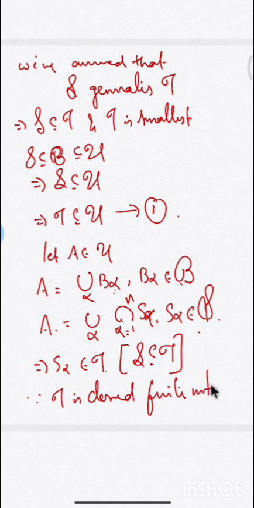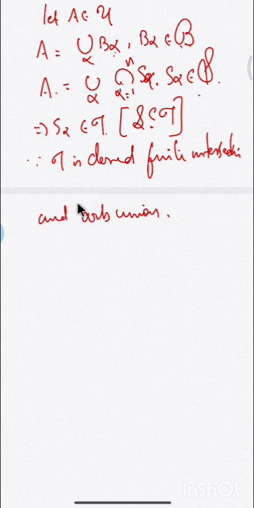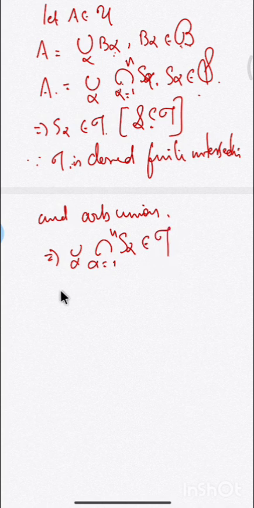So the S alphas belong to tau, therefore the intersection of such S alphas also belongs to tau, and their union also belongs to tau. Which implies the union of the intersections over alpha equal to 1 to n of S alpha belongs to tau. And this is A. Therefore A belongs to tau.